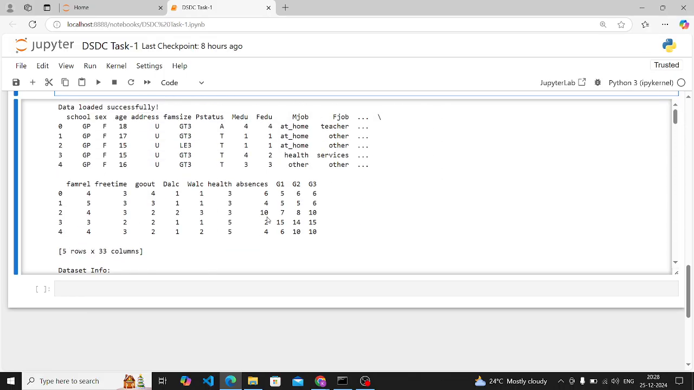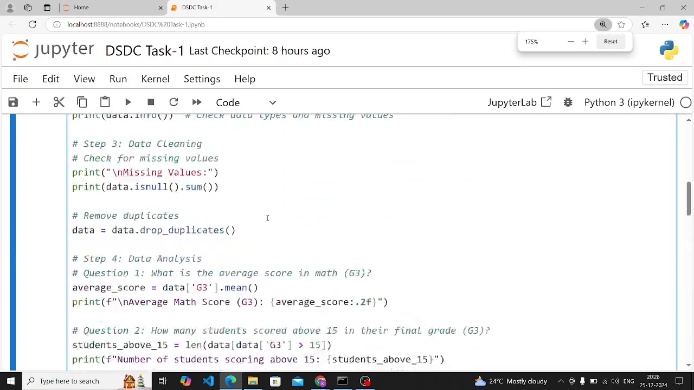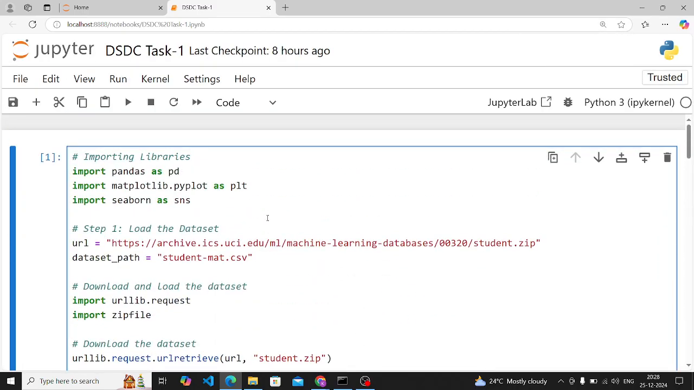Okay, so these are the steps you have to follow. You have to make a data analysis and data science project. It combines all the basic steps of data analysis, which is, first, you have to select the data set, then you have to do data loading, data exploration, data cleaning, and data analysis. And last, you have to do data visualization.